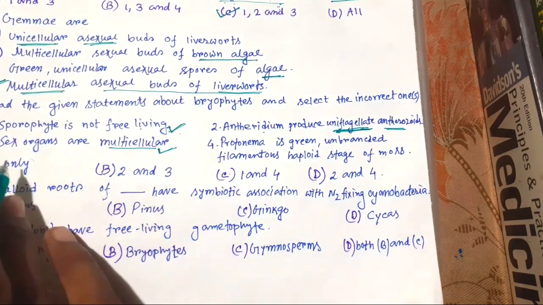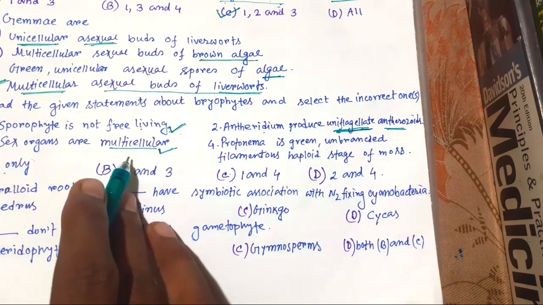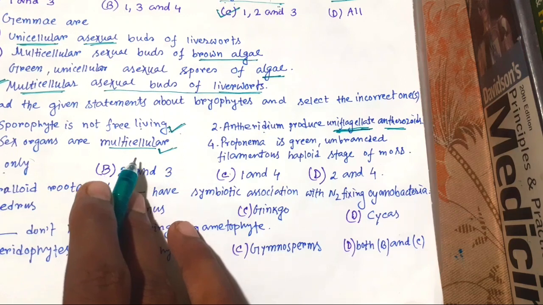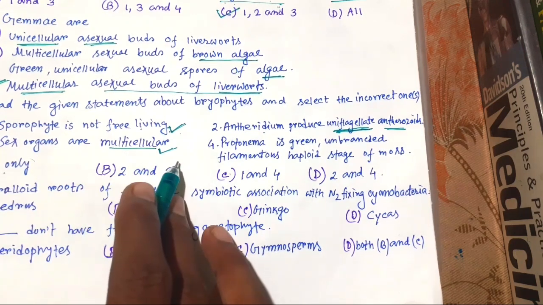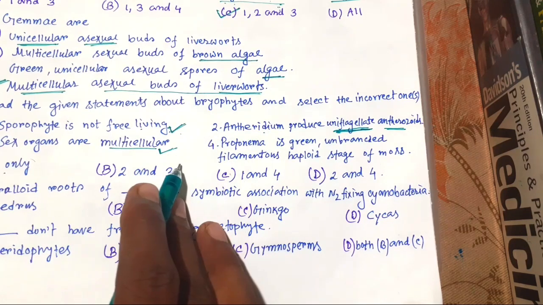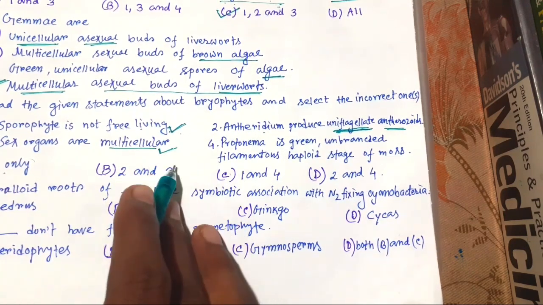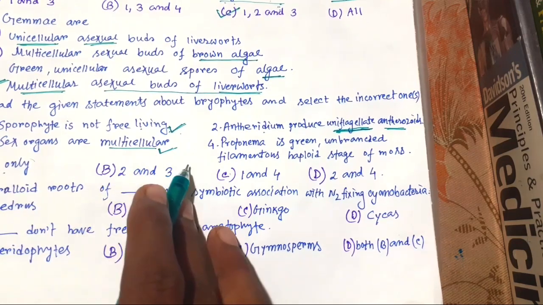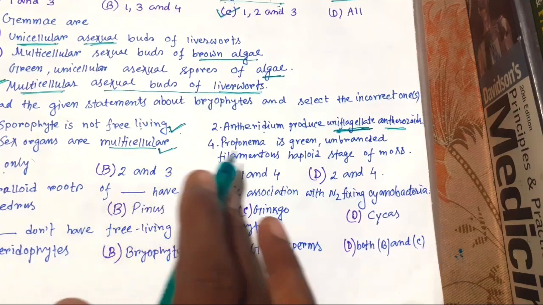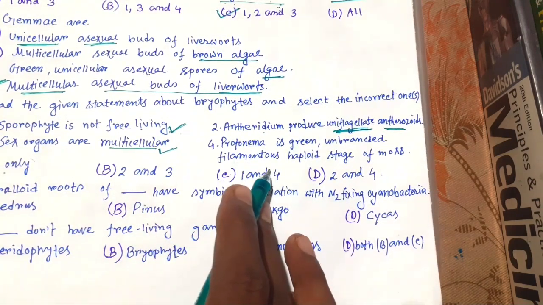We should know that the female sex organ that we call archegonium is flask shaped, and that produces a single egg. And the antherozoids are released into water, and they come in contact with archegonia and fuse with the egg, and they produce a zygote.